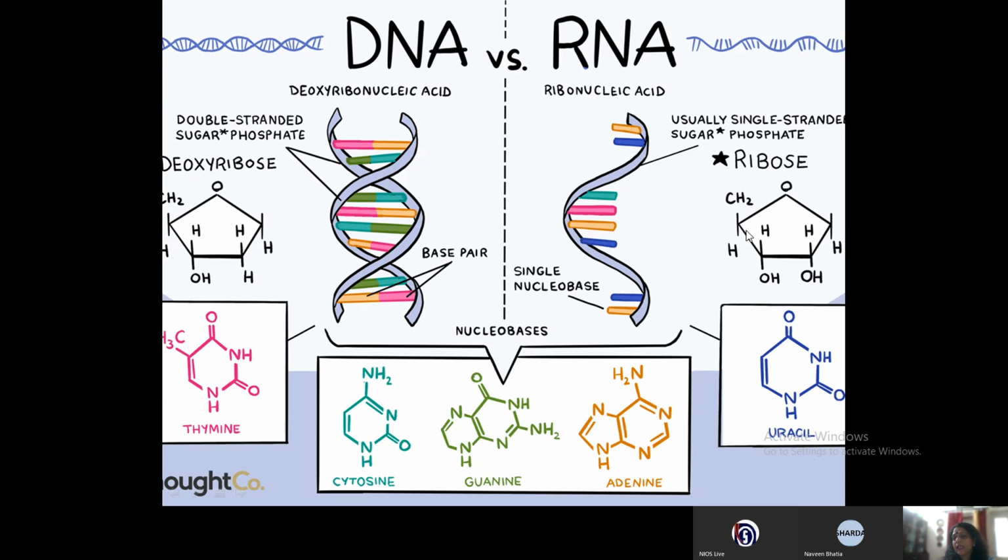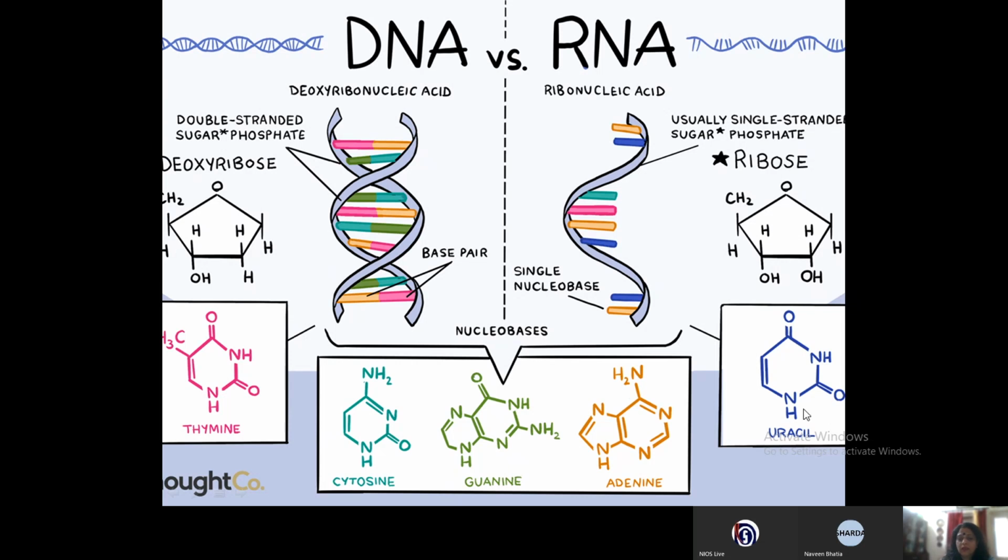Whereas the RNA is made up of ribose sugar. All right. So you see in the second carbon there is an oxygen there. So this is the ribose sugar, and here the oxygen is not there. That is why it's deoxyribose. Then you will see that of the nitrogenous bases, three are common in both, that is cytosine, guanine and adenine. What is different? In DNA you have thymine, and in case of RNA you have uracil. So what is the complementary base pairing?